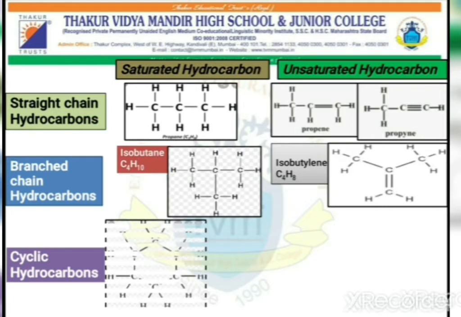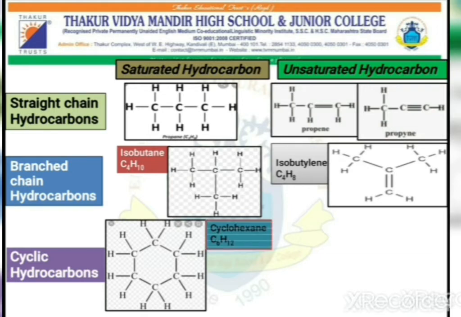The third category is cyclic hydrocarbons. The structure in front of you is cyclohexane, in which 6 carbon atoms form a cycle. In a straight chain compound, the carbons are in a line. Suppose I remove the hydrogen from the first and the last carbon atoms and form a loop, it is called a cyclic hydrocarbon.